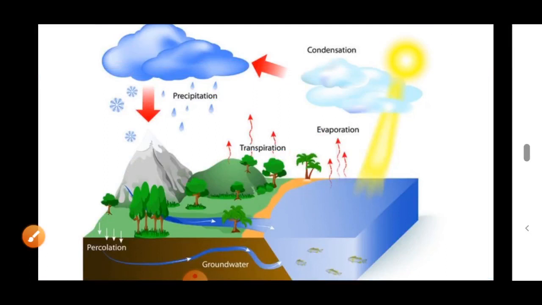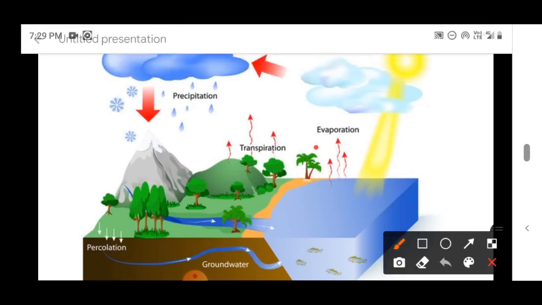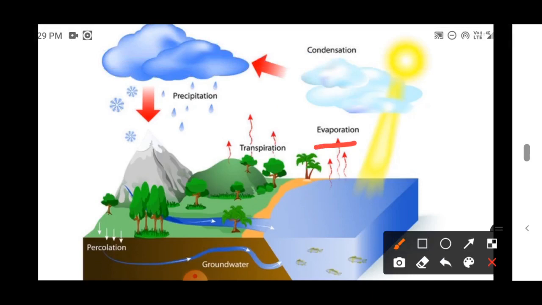And see here, this is the ocean or sea. So the water from the ocean is taken by the evaporation process, and some of the water is taken by the transpiration process, and it goes to the air. In the air, the water vapor becomes cool by the condensation process, and it forms a cloud.